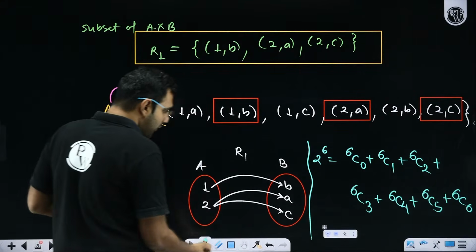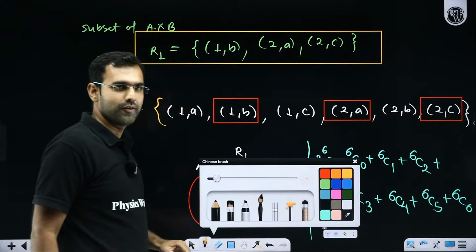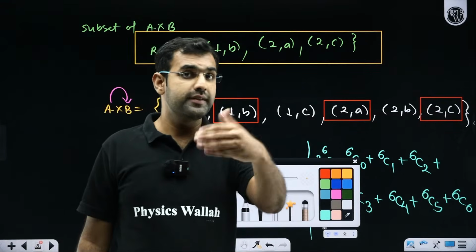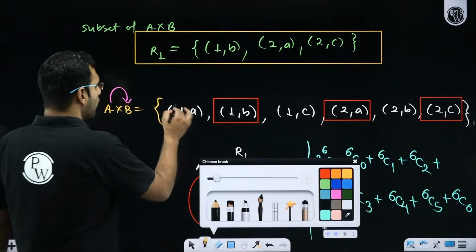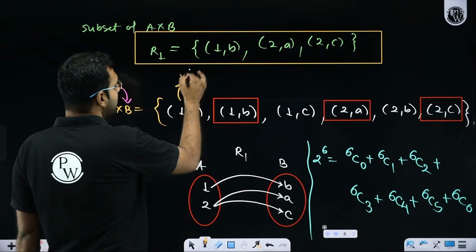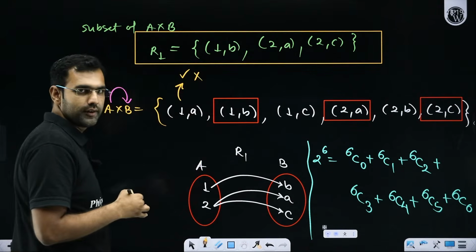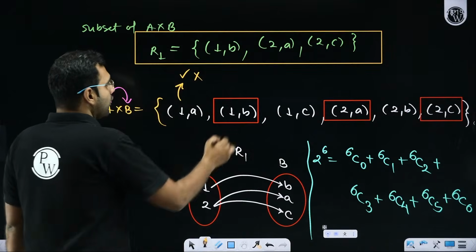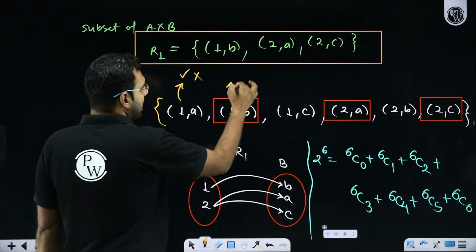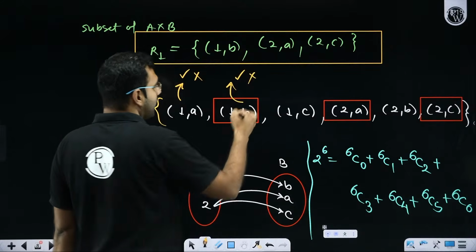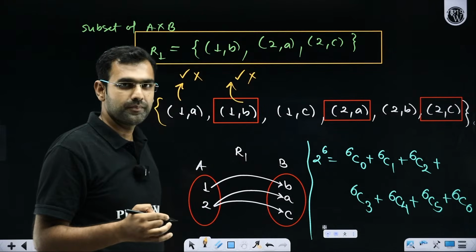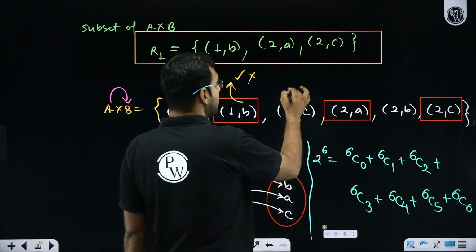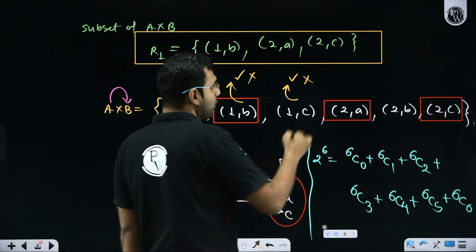So with each of these elements, how many choices do you have? 1 comma A will say that I will either be a part of the subset or I won't be. 1 comma B will say I will either be a part of that subset or I won't be a part of that subset. 1 comma C will also say I can be either a part of the subset or won't be a part of the subset.